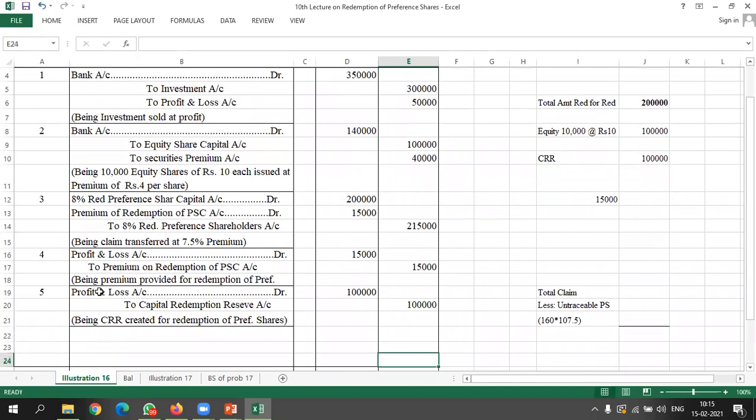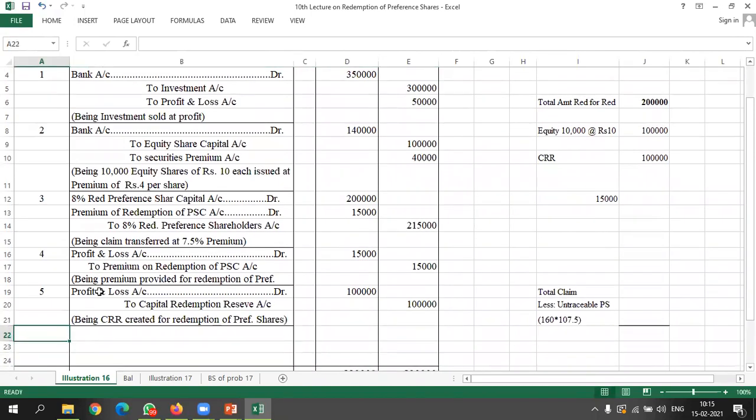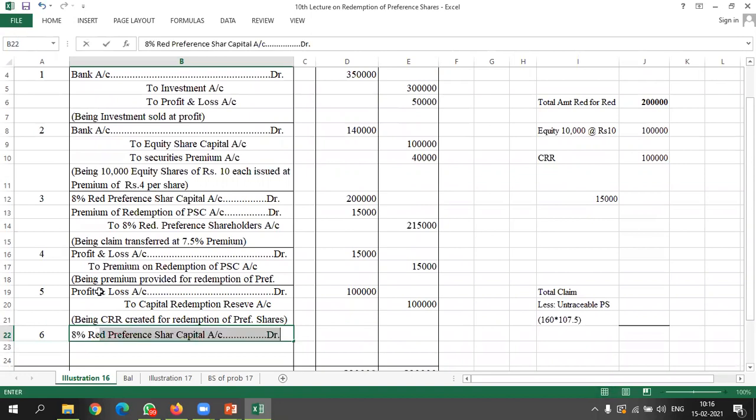1 lakh rupees. And the last entry will be of claim settlement. So we have 8% redeemable preference share capital account. So shareholders account to bank account. Okay. How much?